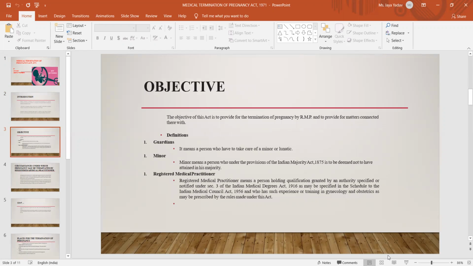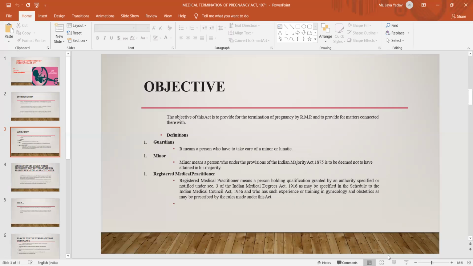Next are some definitions; we already discussed the objective. The main objective is to provide for termination of pregnancy by the RMP and to provide for matters connected therewith. There are some definitions like guardian, minor, and RMP. A guardian means a person who takes care of a minor or lunatic. A minor means below the age of 18, and a lunatic means a person who is not mentally stable.